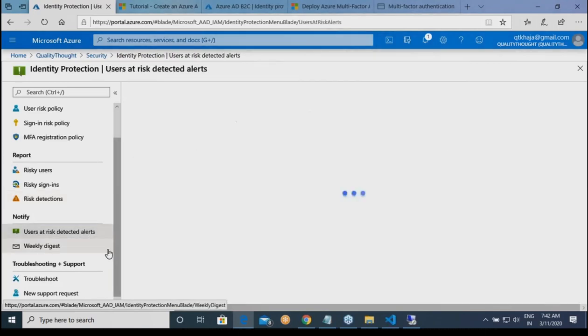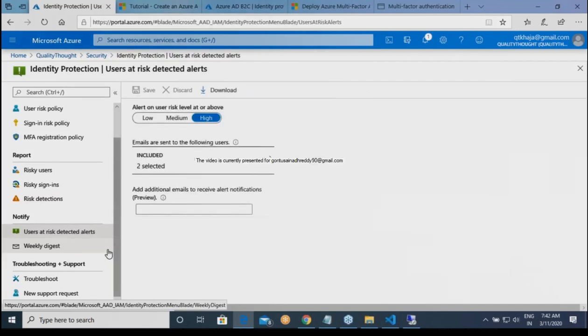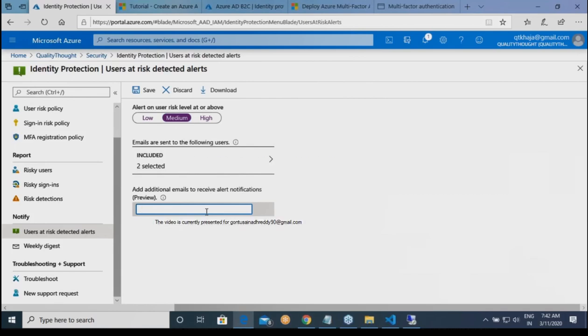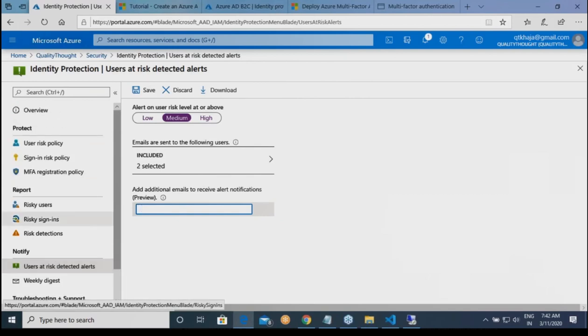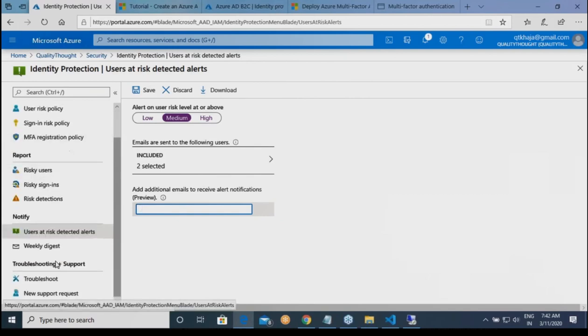And then you can notify users who are at risk, saying you are doing this activity. Alert the user at least on a medium level risk. Add additional emails to your admin groups. And all of the risks that it has found in your account will be reported or seen over here. Clear on this?